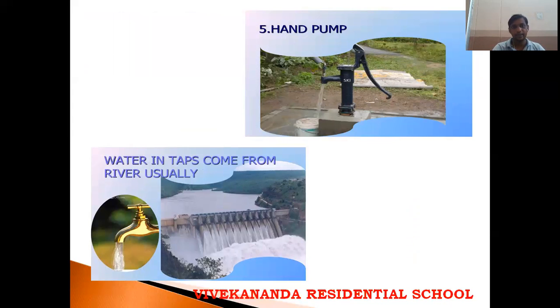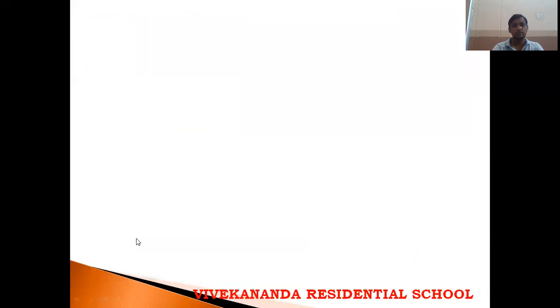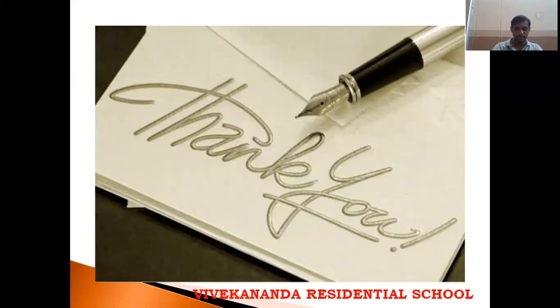Next, water in taps comes from rivers, usually from reservoirs or dams, etc. For example, children, we get our drinking water from our LMD, that is Lower Manor Dam, through pipes. In this way the water is preserved, and through pipes it is purified and circulated to homes. Children, in the next class we will discuss the water cycle, and in this class, let's revise once.